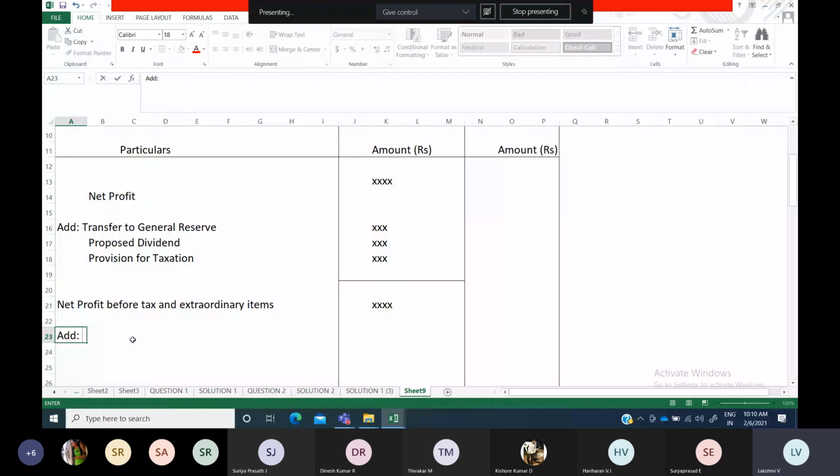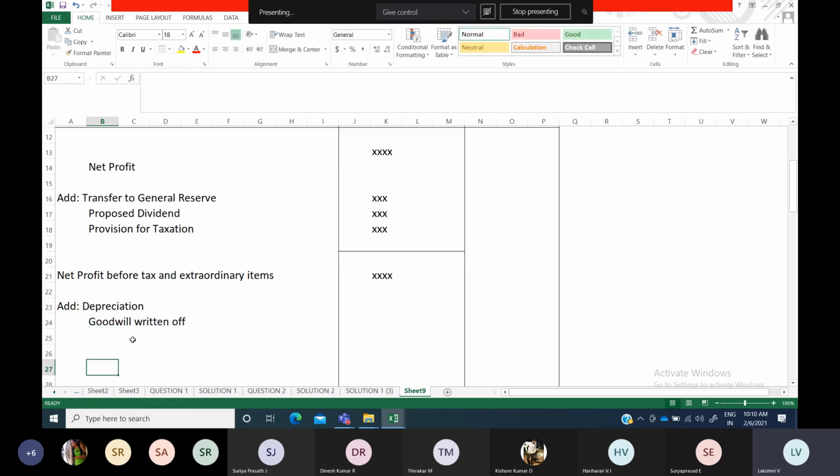Okay, so funds from operationsல ஏதா statement methodல வந்து என்ன பண்ணுவோம், ஆட் பண்ணுவோம் depreciation on plant, building, furniture அந்த மாதிரி ஏதாவது கொடுத்திருந்தா, and then goodwill written off, anything in our problem, all those items you will mention here: depreciation on some fixed assets, and then goodwill written off. If you come across any items like this, all those will be added back.